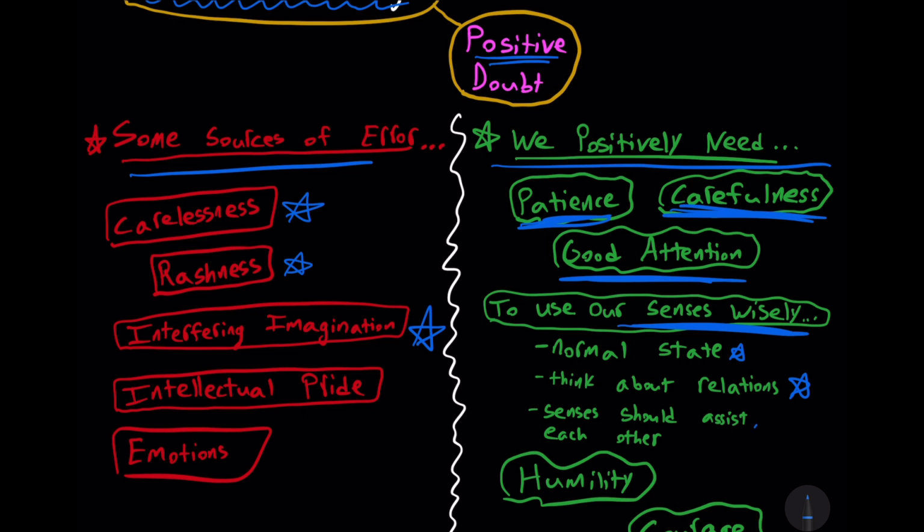Moreover, our senses should assist each other. We should use multiple senses when we can to verify what we are observing. Another big source of error is intellectual pride. So-called intellectuals fall into intellectual pride often, unfortunately. So many people hold on to their ideology and let the ideology dictate what they think is true. Someone might have a novel idea or relatively novel idea and not allow any kind of serious intellectual criticism of that idea. But we need to combat that.